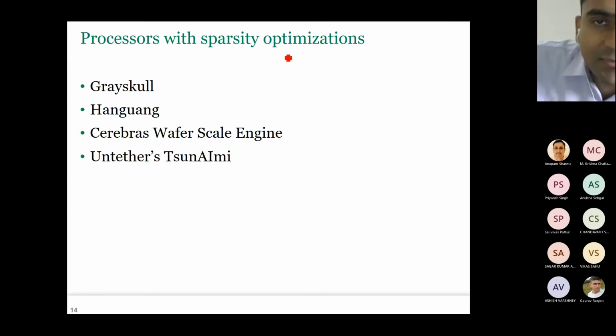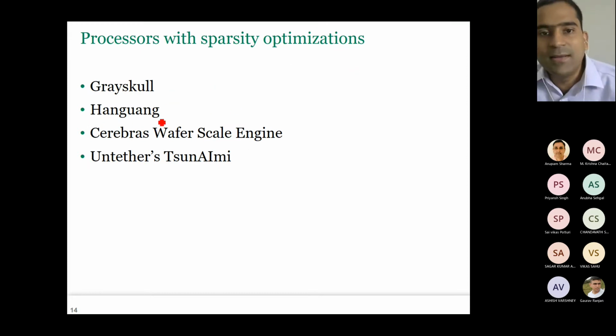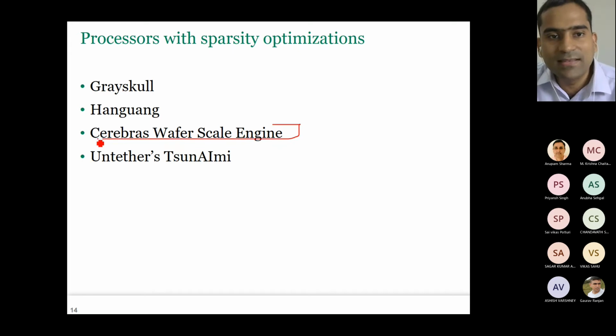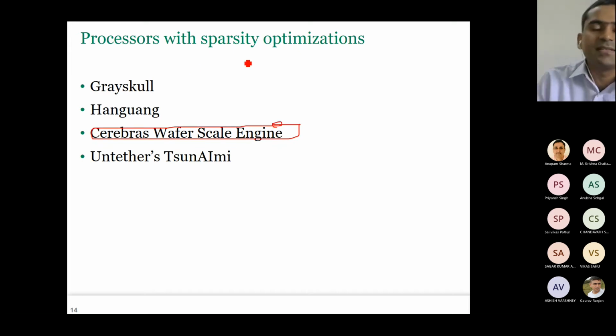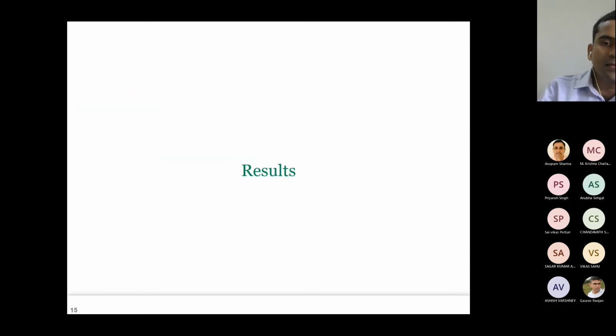So here are the processors which have sparsity optimizations. I have already discussed Cerebras. At that point, I also explained how they have sparsity optimization. Again, just to explain, if you have input and weight, and any one of them is 0 or both of them are 0, you don't do that multiplication. You just skip it. That is called sparsity optimization. And I will next discuss Groq, and I will also discuss Tsunami. There you will also see how these optimizations are used.